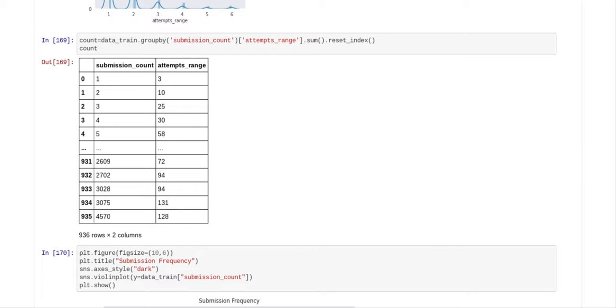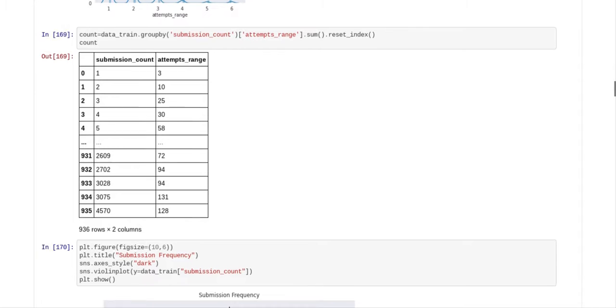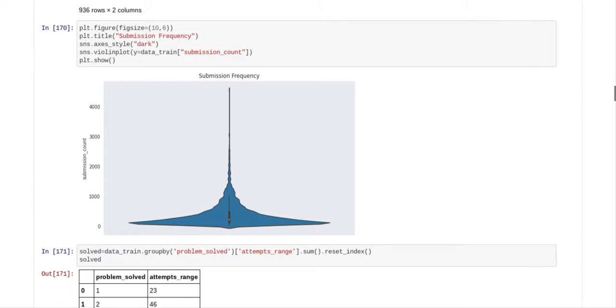This tells you how many submission counts they did according to the attempts range, and we summed it. And then we did a violin chart, so you can see most of the information was in the lower end of the scale, like between 0 and 1 or something like that. And as you can see, as the numbers increased, the sums decreased.